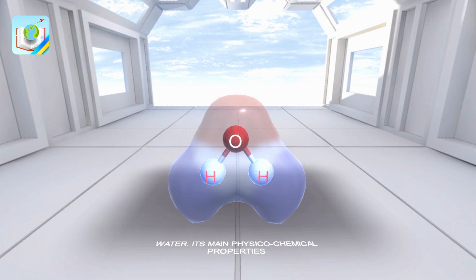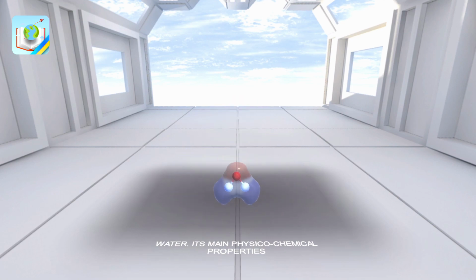Click on the dipole. Such a unique property is due to the presence of a hydrogen bond in a water molecule. A hydrogen bond occurs between atoms of different molecules, O, oxygen, and H, hydrogen, which differ in electronegativity values. Thanks to the hydrogen bond, water has high melting and boiling points. Otherwise, water would boil at -80 and freeze at -100.